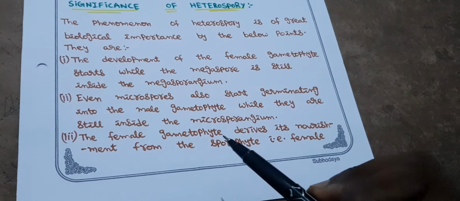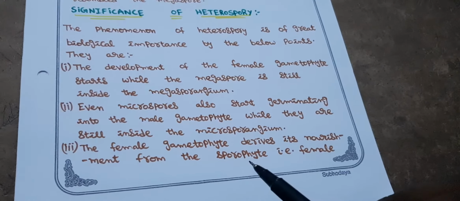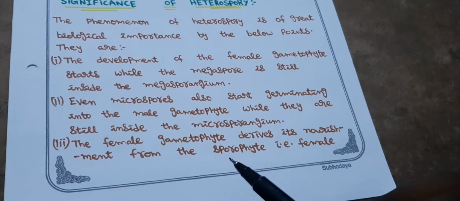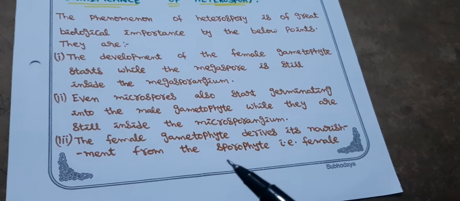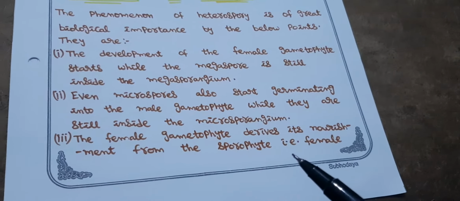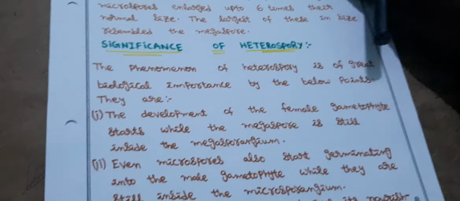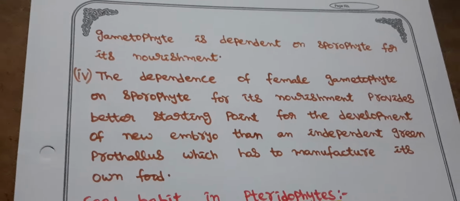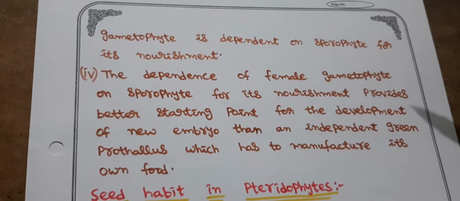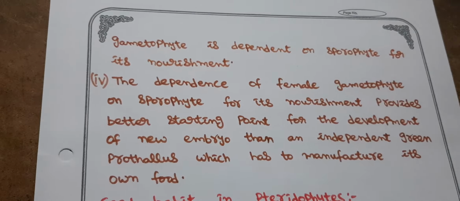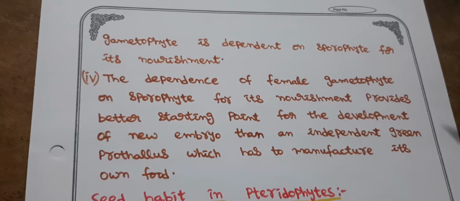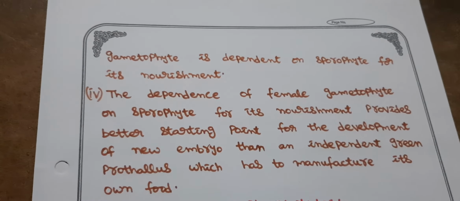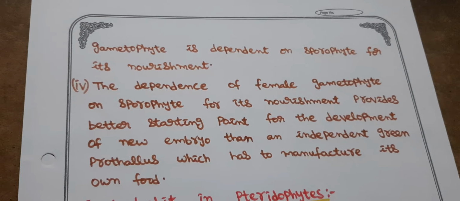The female gametophyte derives its nourishment from the sporophyte. That means nutrition is gained from the sporophyte. That means the female gametophyte is still depending on the sporophyte for its nutrition. That is, the female gametophyte is dependent on the sporophyte for its nourishment. But in homospory, first it has to germinate and the gametophyte has to develop, it should undergo photosynthesis and then it has to get nutrition. It's a huge process, but in heterospory it's not like that. The female gametophyte gets the nutrition from the sporophyte only.